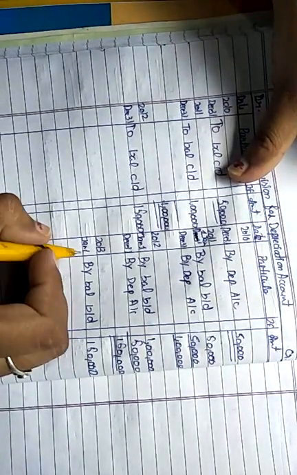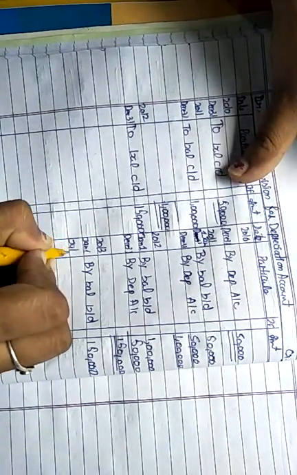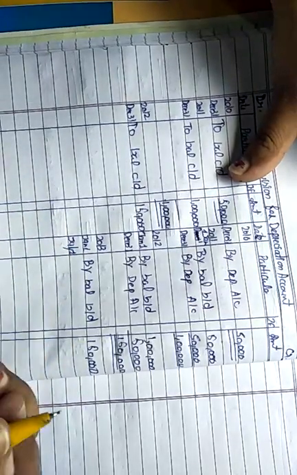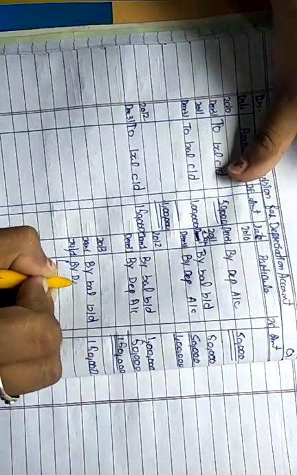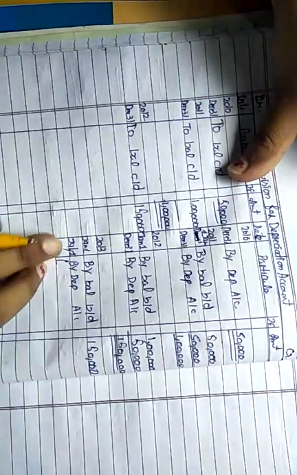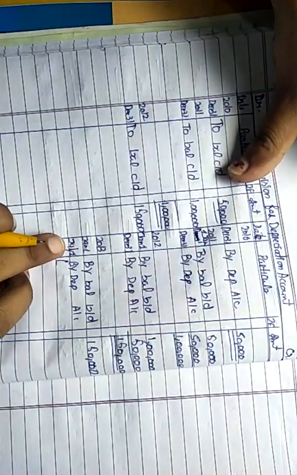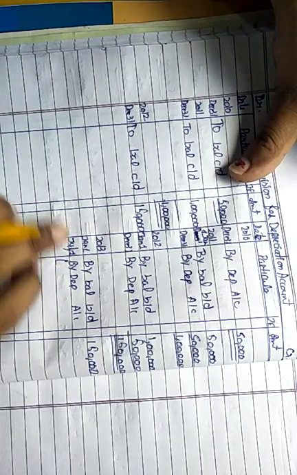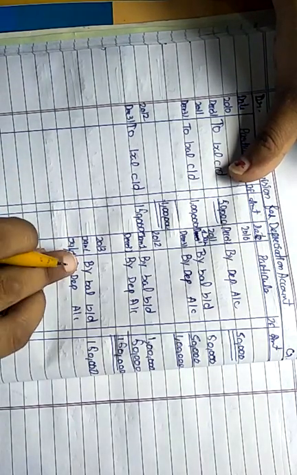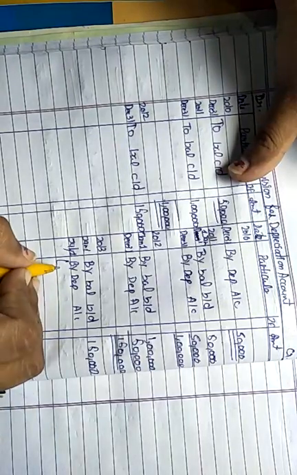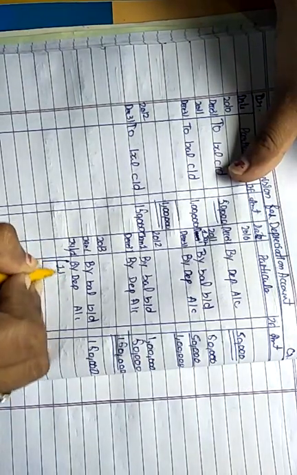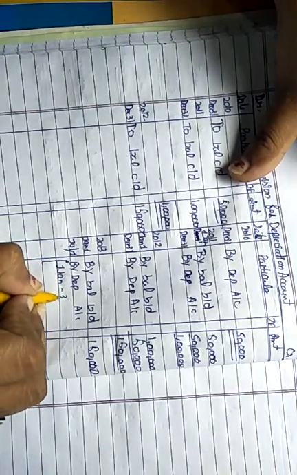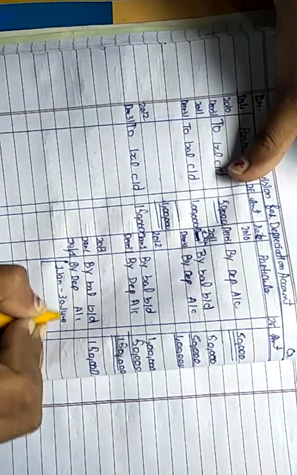on July 1st. Okay, so we charge the depreciation till 1st July. So depreciation we write here by depreciation because machinery was sold, but it was sold on July 1st. From 1st January to June it was used. So that's why we charge the depreciation for the period 1st January to 30th June.